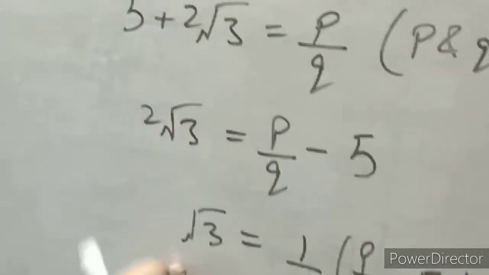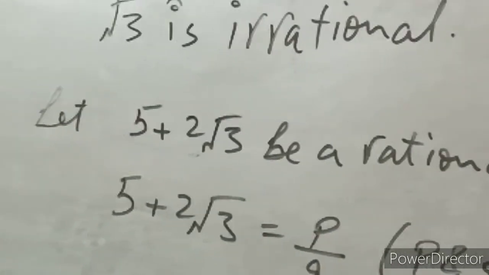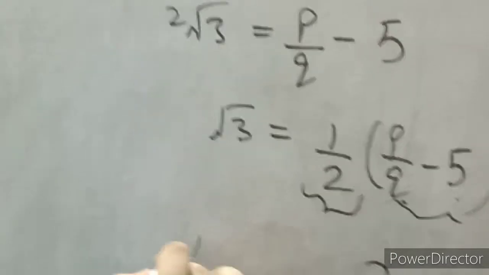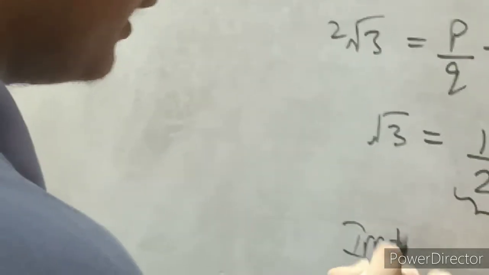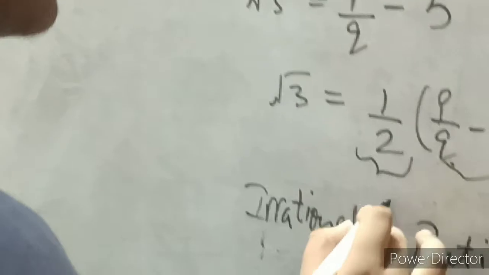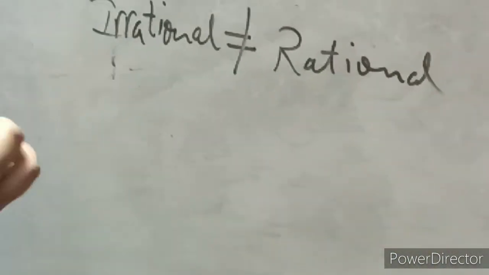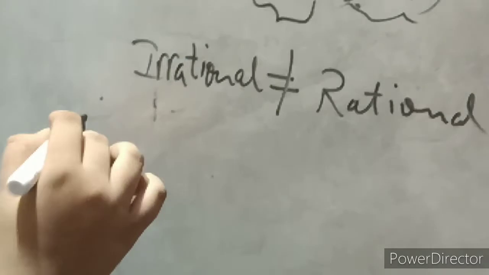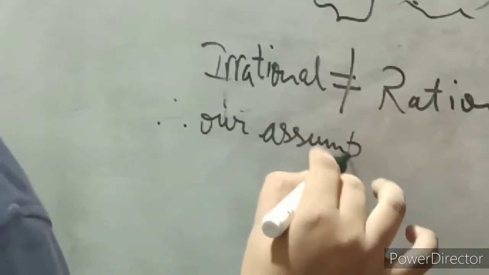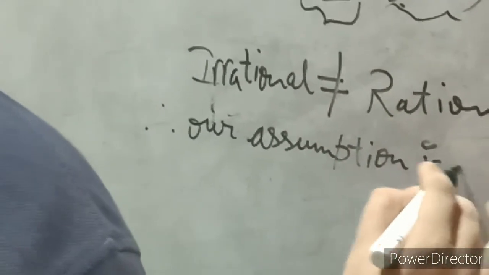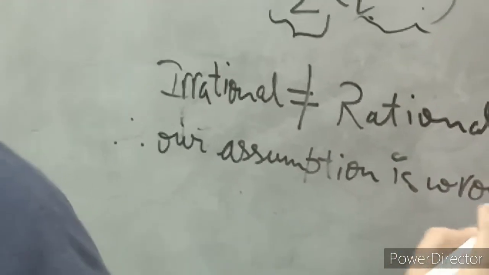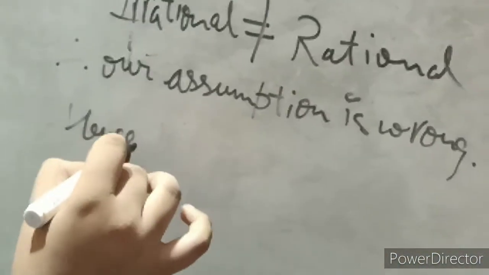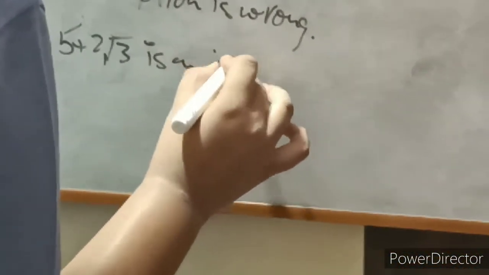And it is given that under root 3 is irrational. So you do not need to prove it. So it is irrational. And you also know irrational cannot be equal to rational. So what we will write here: therefore our assumption is wrong. Hence 5 plus 2 under root 3 is an irrational number.